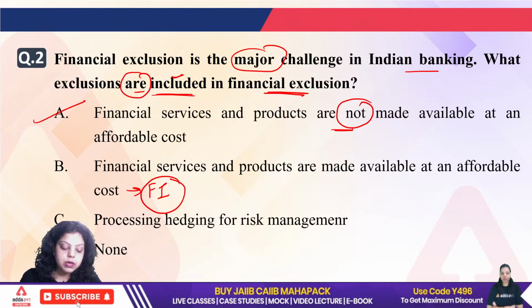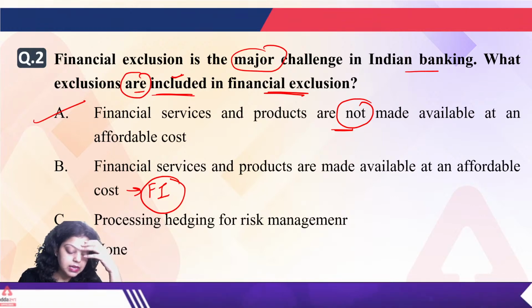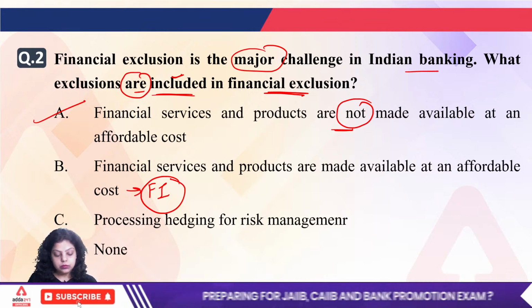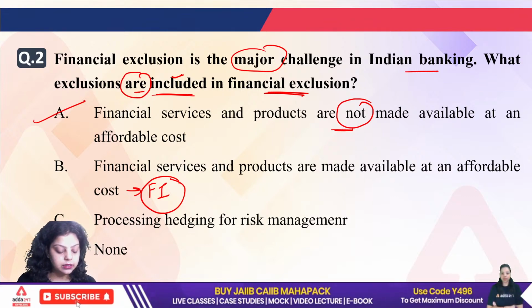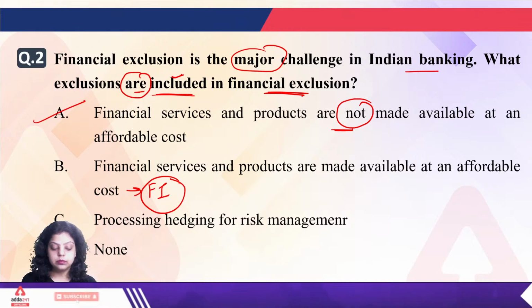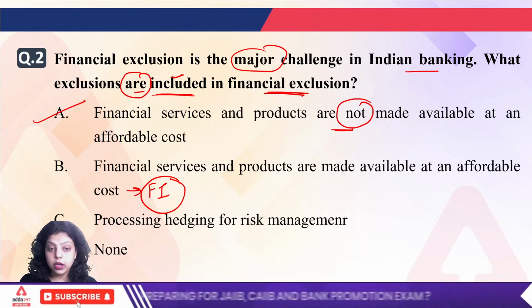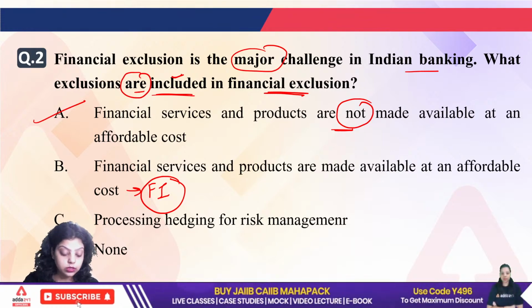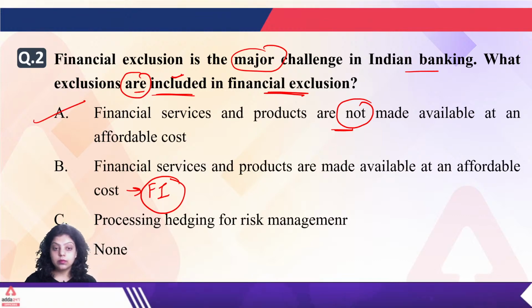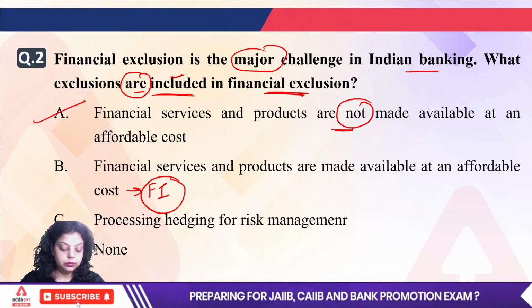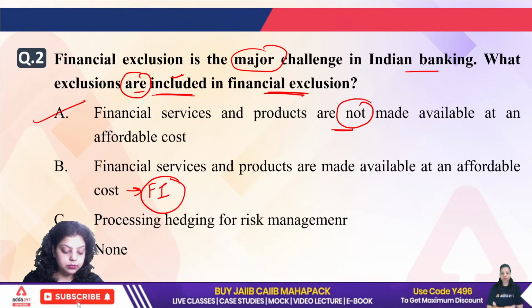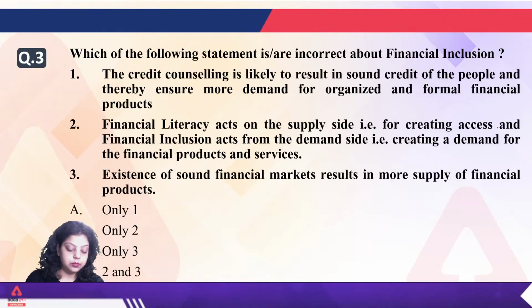Okay, now let me know, is the concept clear to all? Is there any doubt in this question, that why it is A, not B? Do let me know. Is it clear? It can't be your B option, it is your A option, because we are talking about financial exclusion. Let me know, is it clear? Okay, clear to all. Next.